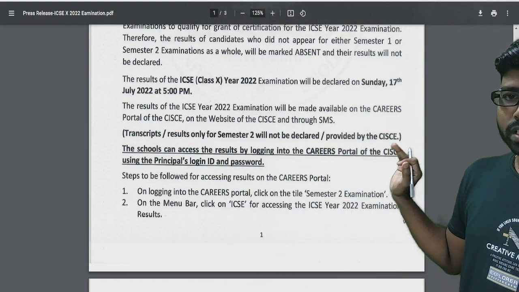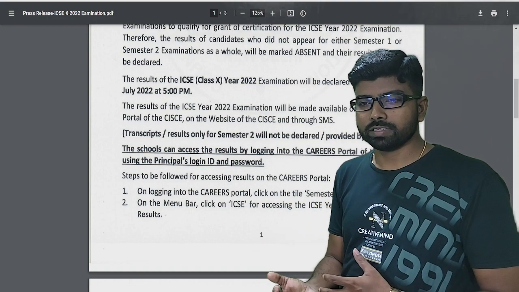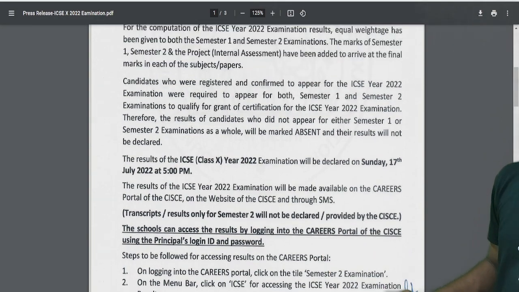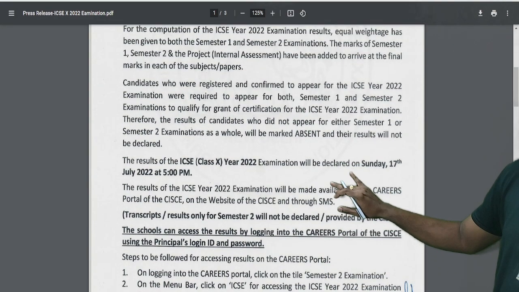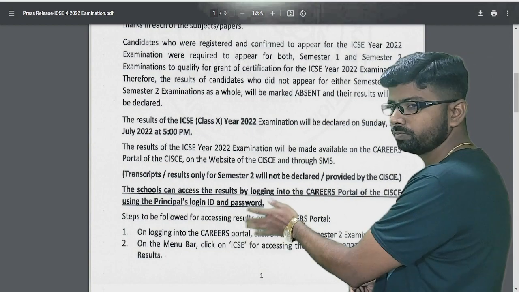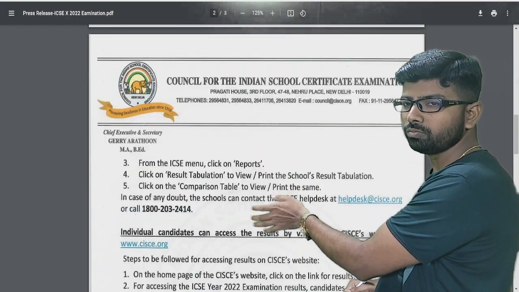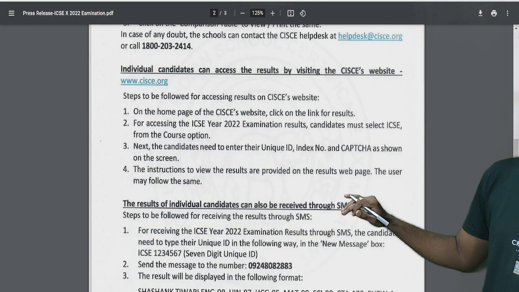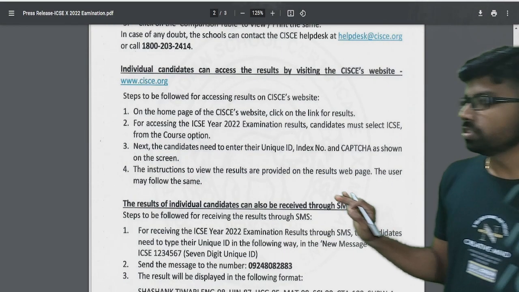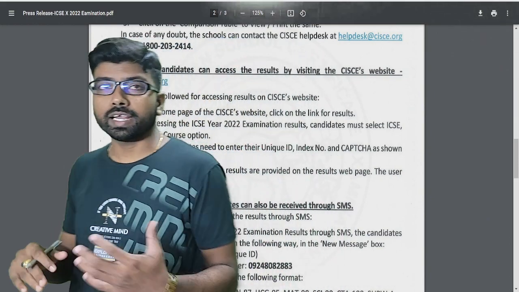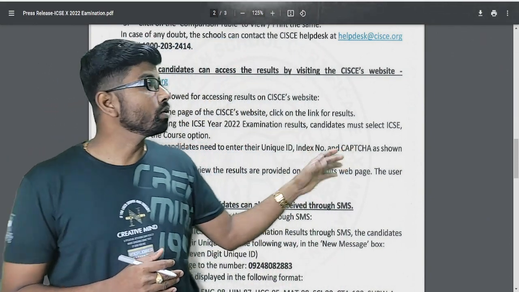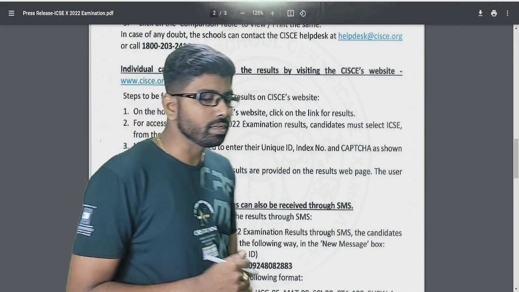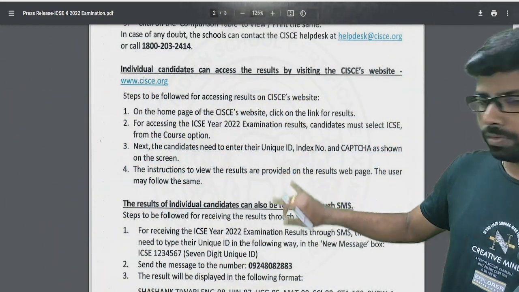And how the students will get the result, the detail is given in the notification here. The students will find out. Now let me take you a little more. So the students can get the result by going to the ICSE official website, or they can get the result by the SMS method also.